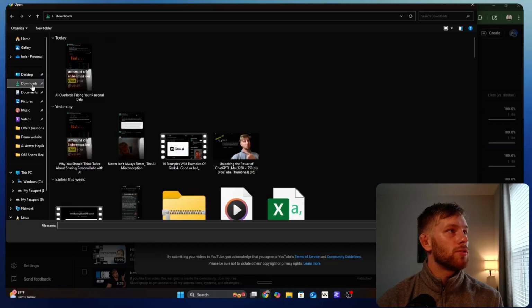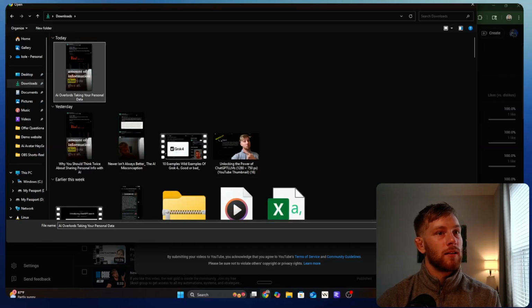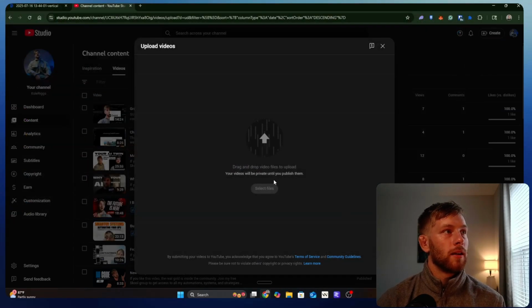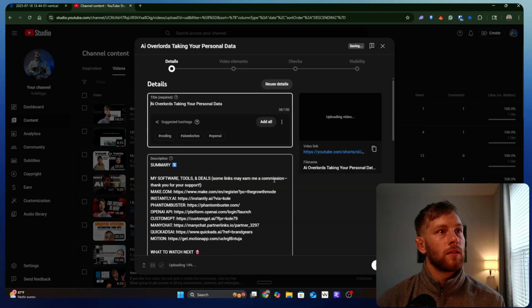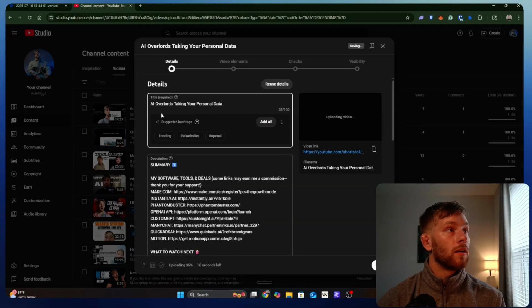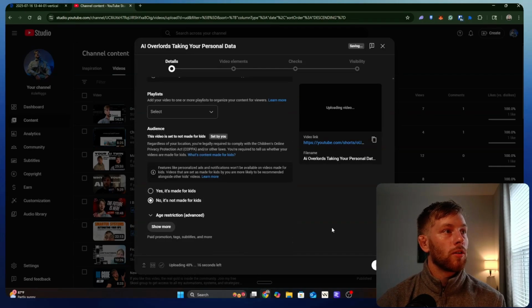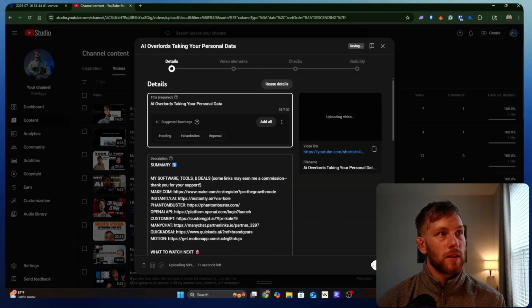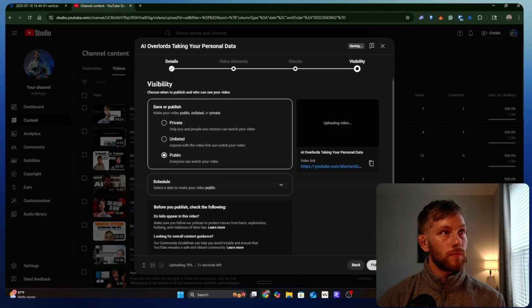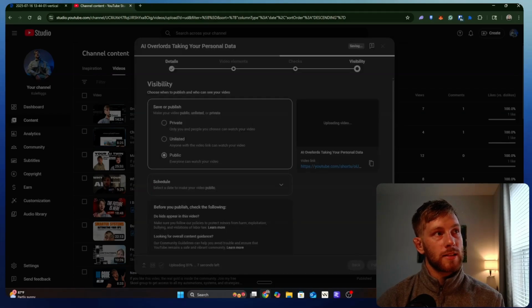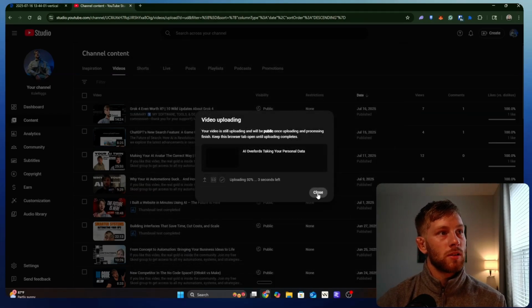We're going to go to downloads, data, open. Great. You can just leave everything else the way that it is, and you can hit publish.